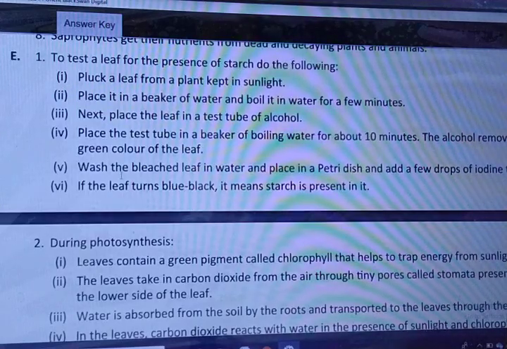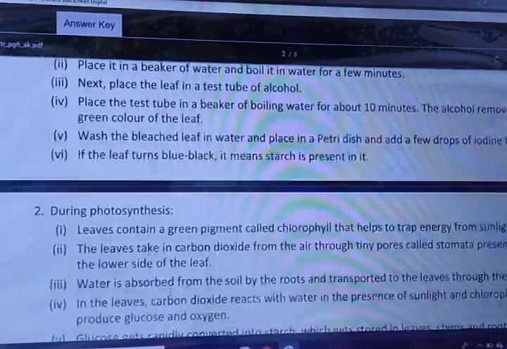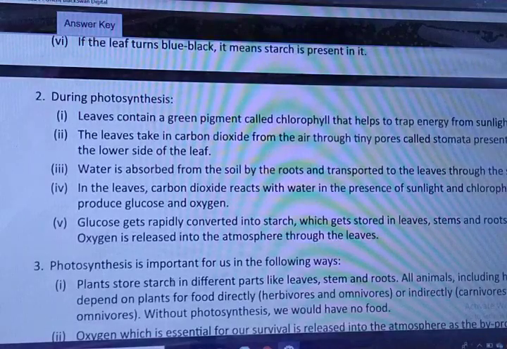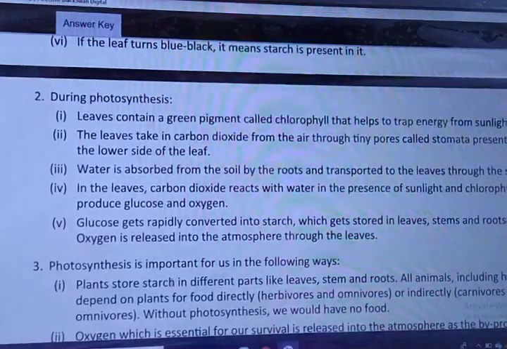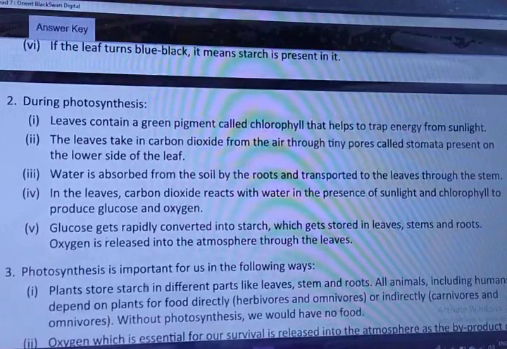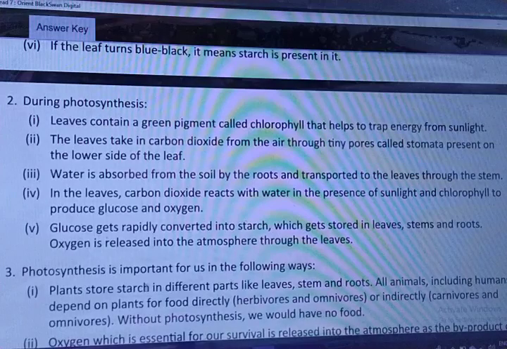Second question is, briefly describe what happens during photosynthesis. So you can see here, second question, during photosynthesis. First of all, what happens during photosynthesis? You can see the whole answer. Leaves contain a green pigment called chlorophyll that helps to trap energy from sunlight.